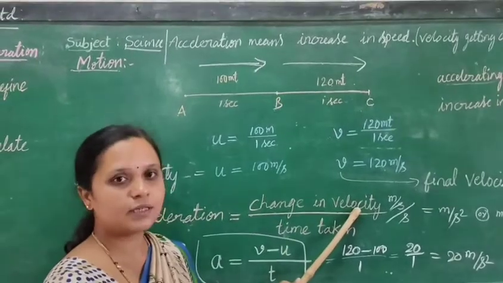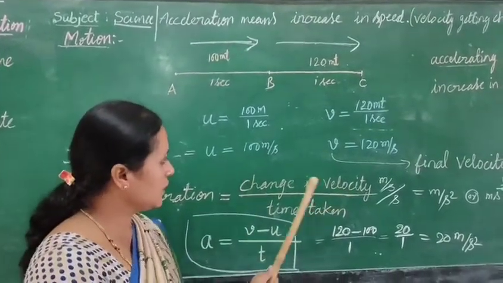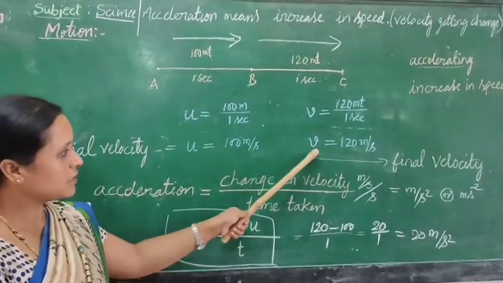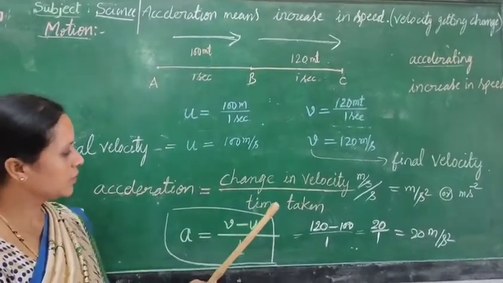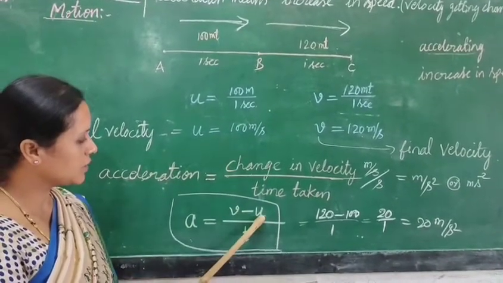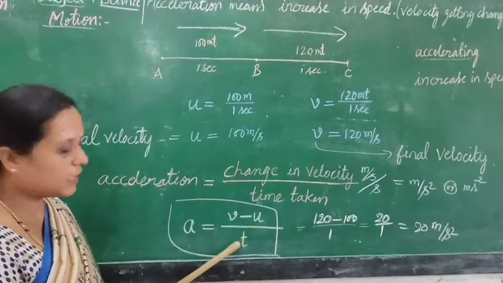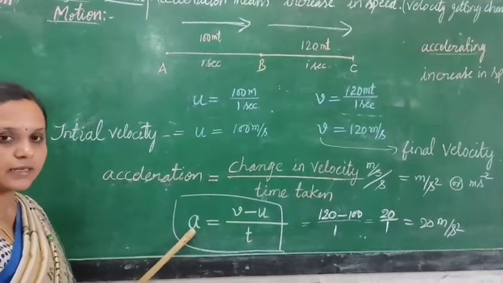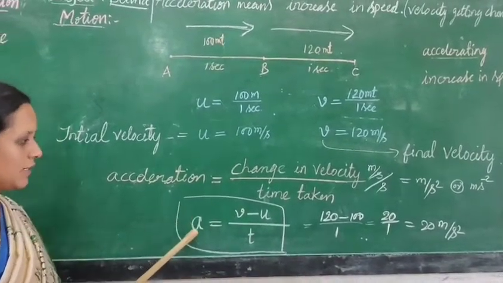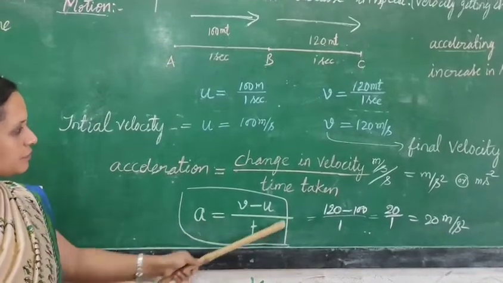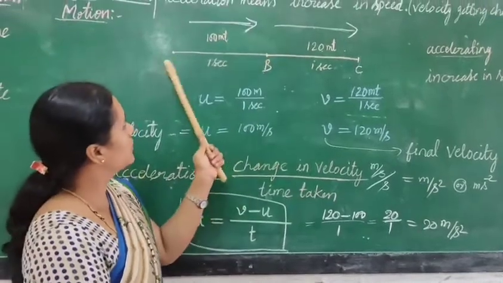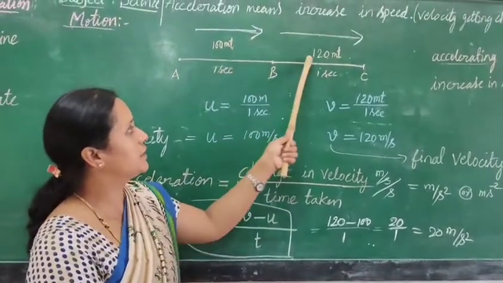That is the change in velocity. Change in velocity can be written as v minus u, where v is the final velocity and u is the initial velocity. So final velocity minus initial velocity in an interval of time t is called acceleration. Acceleration is represented by the small letter a. Students, in this example, you can see that the speed of the object increases.